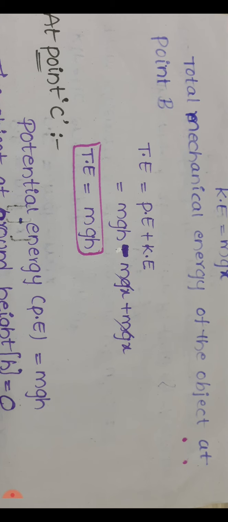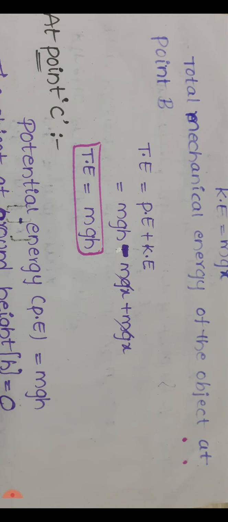So at point B, we are going to find the total mechanical energy of the object. Total energy equal to potential energy plus kinetic energy. What is the potential energy value at point B? mgh minus mgx. What is the kinetic energy value? Plus mgx. So minus mgx plus mgx will cancel. So total energy at point B equal to mgh.